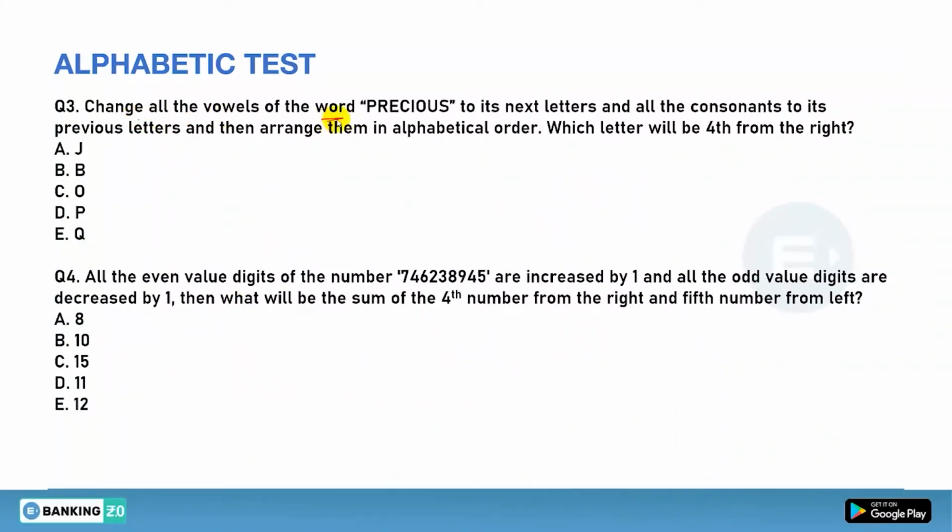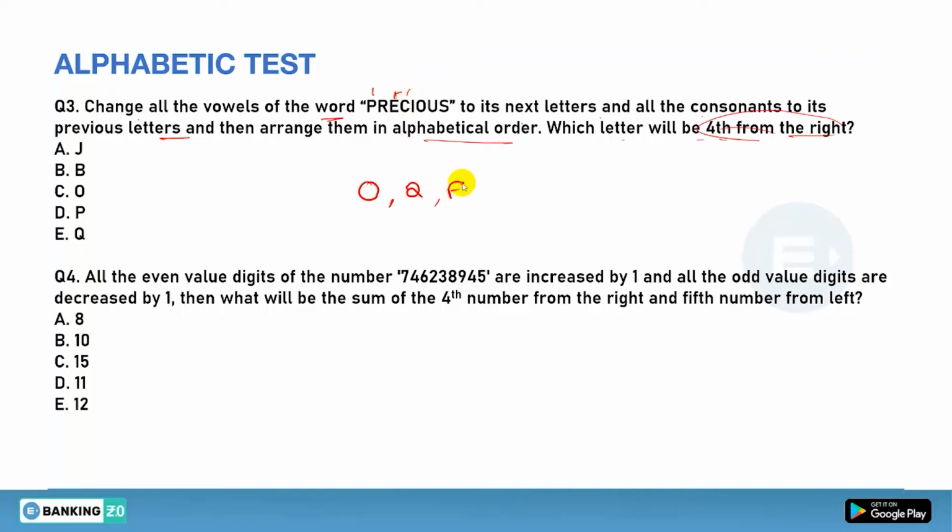Change all the vowels of the word precious to its next letter and all consonants to its previous letter, and then arrange them in alphabetical order. Which letter will be fourth from right? Okay, so first of all we have to change them, vowel to the next and consonant to the previous. So P will change to the previous, that is O. R to the previous one, so it will be Q. E to the next one because it is a vowel, so F.